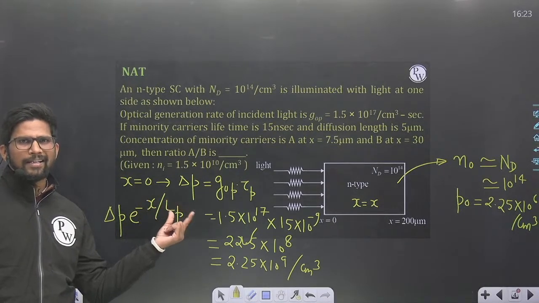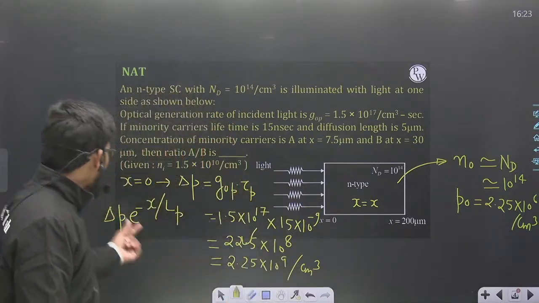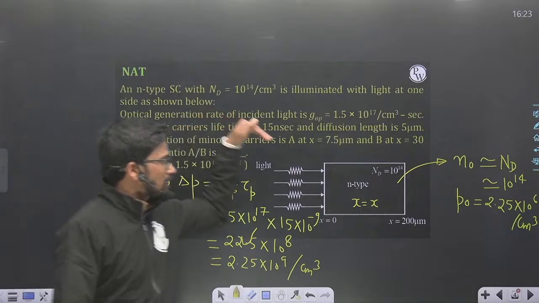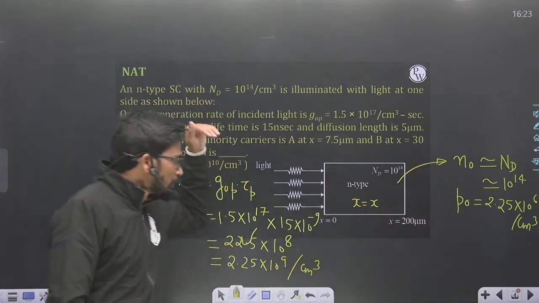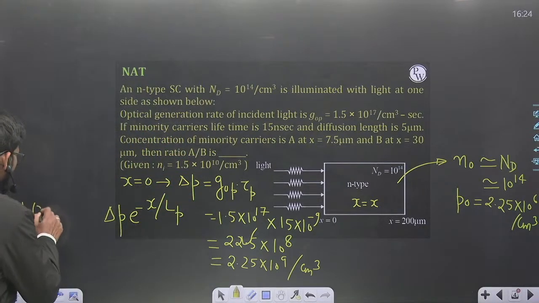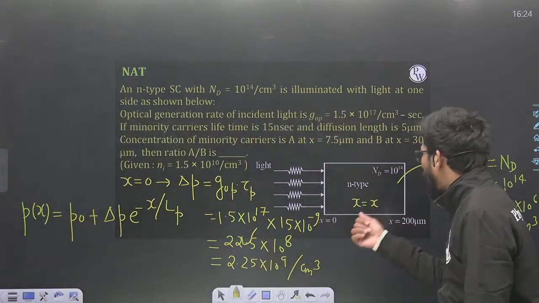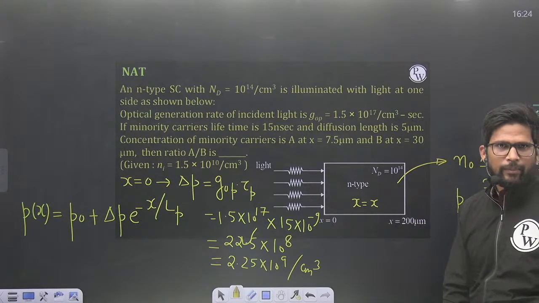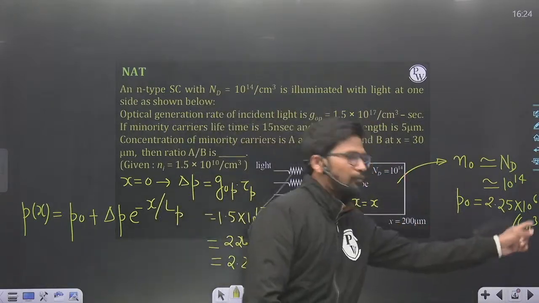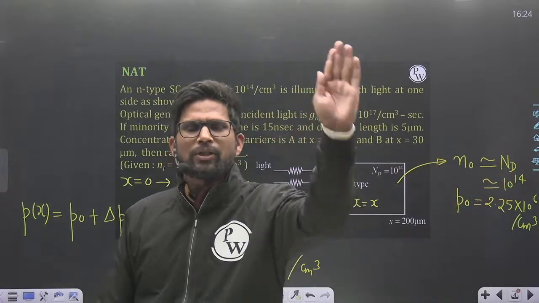So this excess hole concentration falls as e to the power minus x upon LP, where LP is the diffusion length, because due to diffusion the charge carrier concentration decreases, and negative power because exponentially they are decreasing. So excess minority carrier concentration falls as we move away from x is equal to 0. So total hole concentration at x will be, at every point from x is equal to 0 to x is equal to 200 micrometer, thermal equilibrium concentration of holes is P naught.